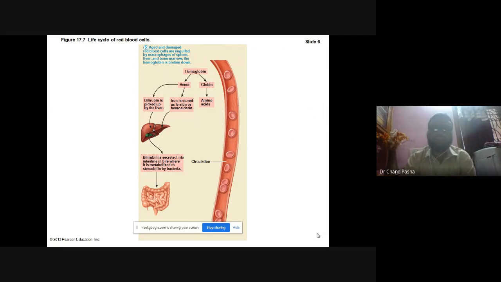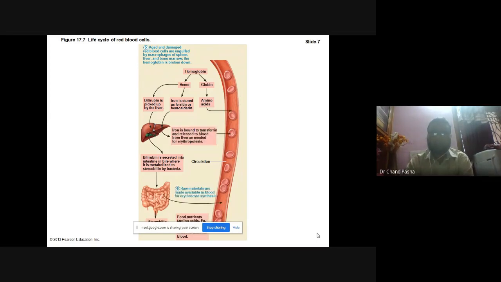Iron is stored in the liver, or it is given further to hemoglobin synthesis. And from globin directly amino acids are produced. That happens in the digestion process. And bilirubin in the liver is converted, as I told you in the last slide, into different pigments, and finally that is released into the feces.